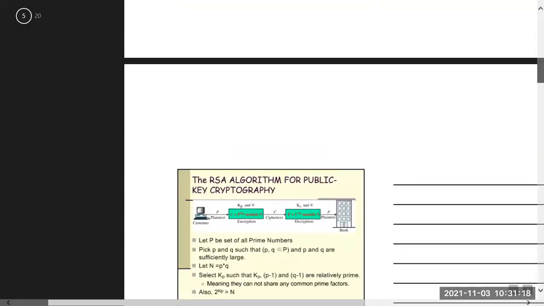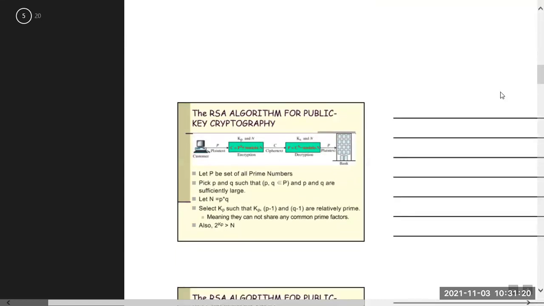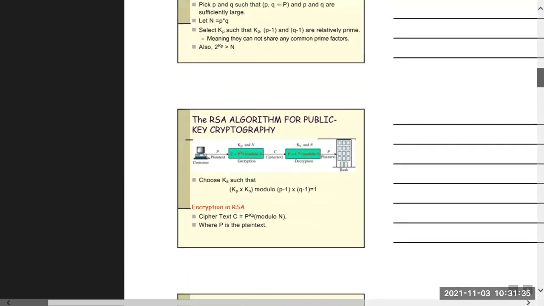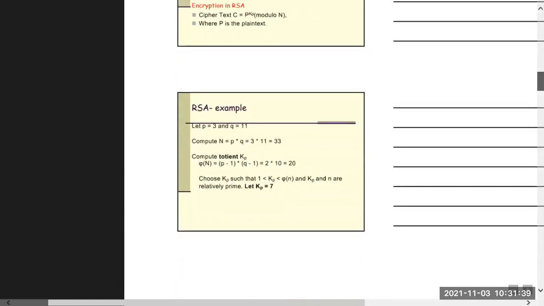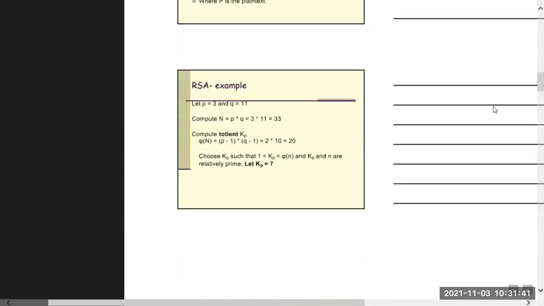If we see the steps, first we compute p into q, then we find p minus 1, q minus 1 and Kp. This Kp value will be relatively prime with p minus 1 into q minus 1. So p minus 1 into q minus 1 we find, and that means it will be 2 into 10.